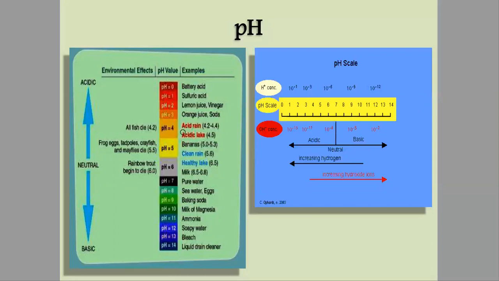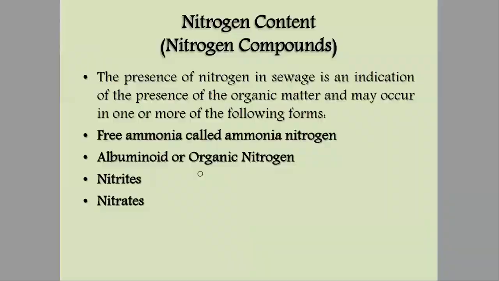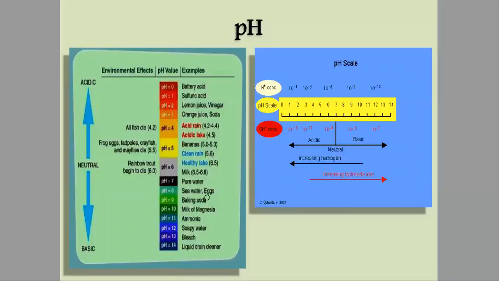Now pH is 4 for acid rain or acidic lakes. Banana has a pH of 5, clean rain also has a pH of 5, milk has a pH of 6.5 to 6.8, pure water has a pH of 7, sea water a pH of 8, that is alkaline.